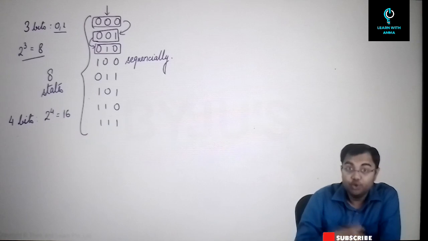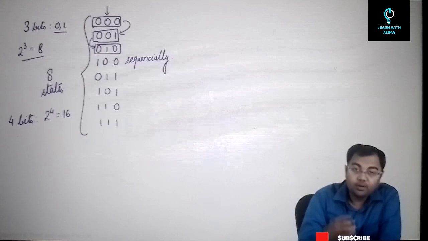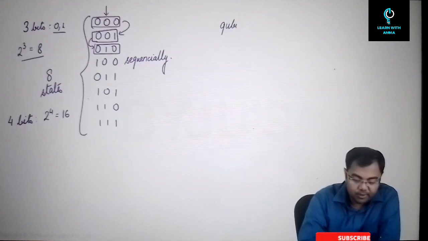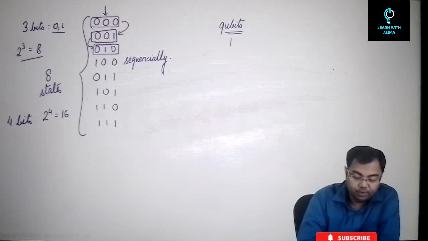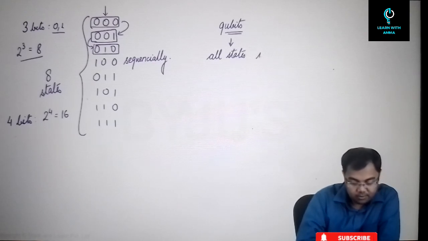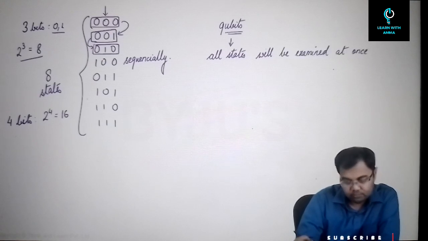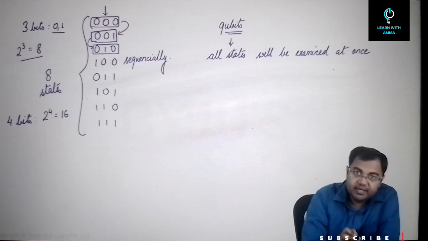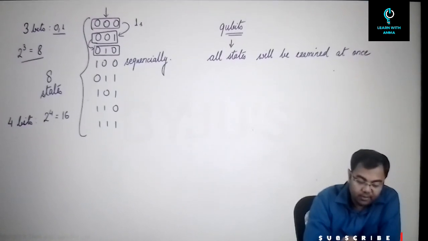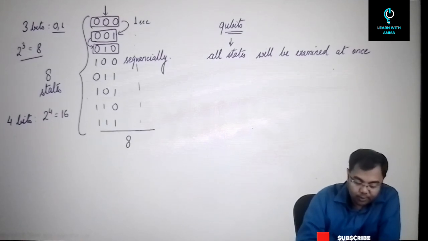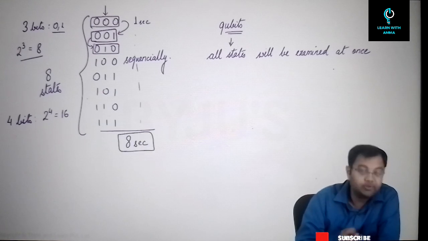Now in case of qubits, it will not happen one after the other, but instead when we are talking about qubits, all states will be examined at once. So let's say in case of normal computing, if each state was taking 1 second, then by the time you reach the last state, you take a total of 8 seconds for the computation to happen.